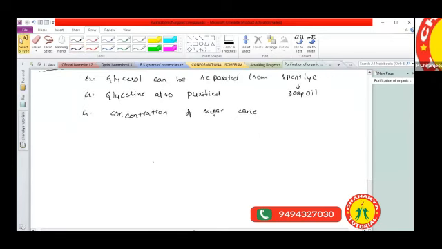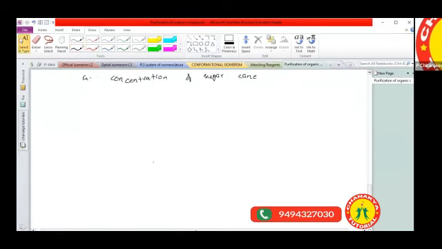So what is the last method we are having here? Steam distillation method. By using this method also we can separate a mixture of liquids into individual liquids. Sir, how can we separate a mixture of liquids into individual liquids? By passing steam.